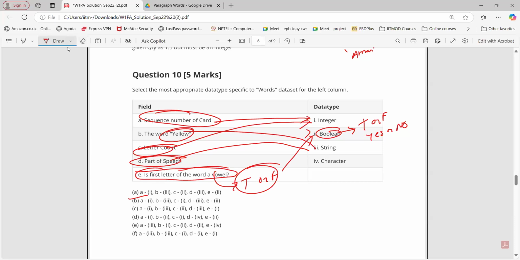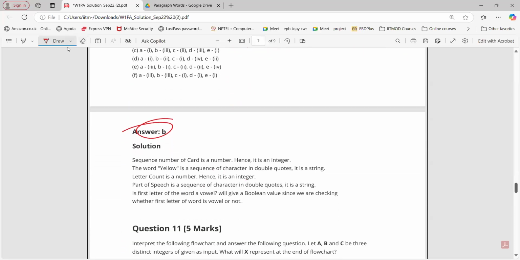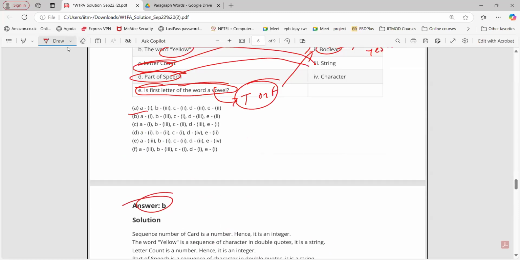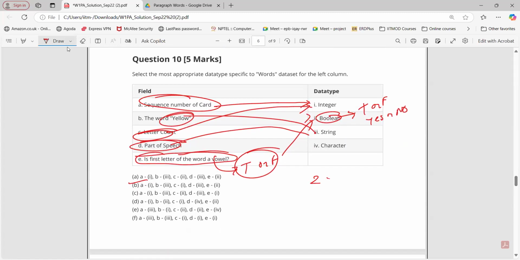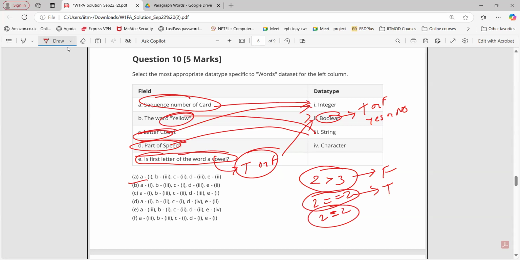Now tell me, what about 2 greater than 3 in Boolean? Boolean false, right? What about 2 equals 2? Boolean true, right? 2 is equal to 2. What about this one, with a single equal to sign? That is an assignment operator, not a comparison operator.